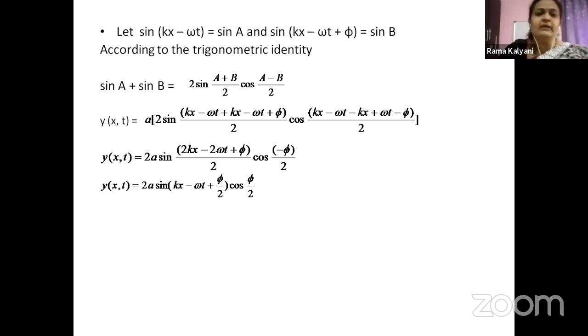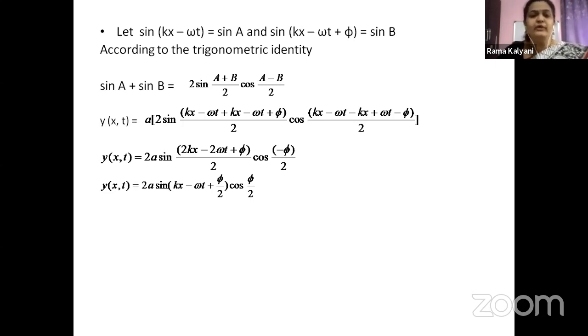We are assuming sine(kx minus omega t) is equal to sine A, and sine(kx minus omega t plus phi) is equal to sine B. We are considering sine(kx minus omega t) equals sine A, and sine(kx minus omega t plus phi) equals sine B.